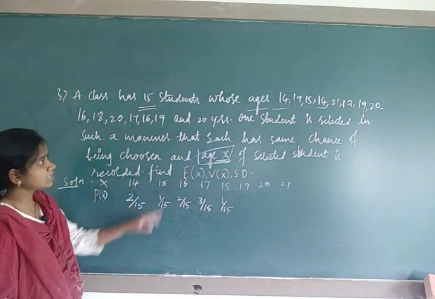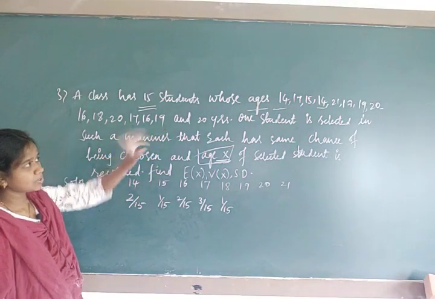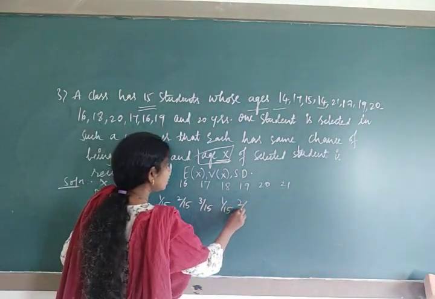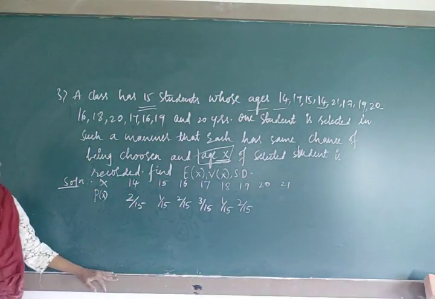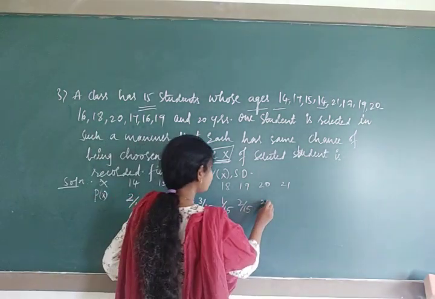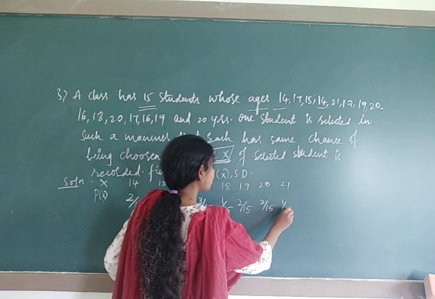How many times is 19 appearing? 19 is appearing 2 times. Check it out from the data. It's 2 upon 15. 20, 20 is appearing 2 times. Write it's 2 upon 15. 21 is 1 upon 15.